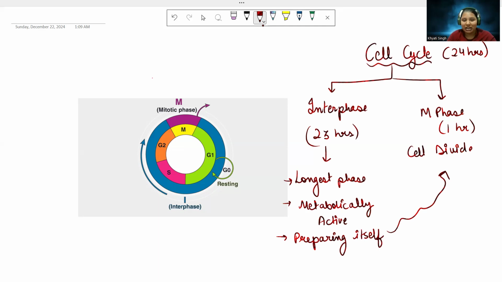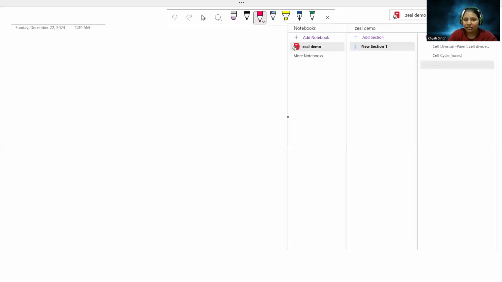So today we are going to learn about interphase. As you can see in this diagram, the blue part represents the phase of interphase. Interphase is divided into three parts: G1, S, and G2. What are the parts of interphase? That is G1 phase, S phase, and G2 phase. The longest one is G1, the second is S, and the third one is G2. That is what makes interphase. So let's understand all these three phases in the next page.